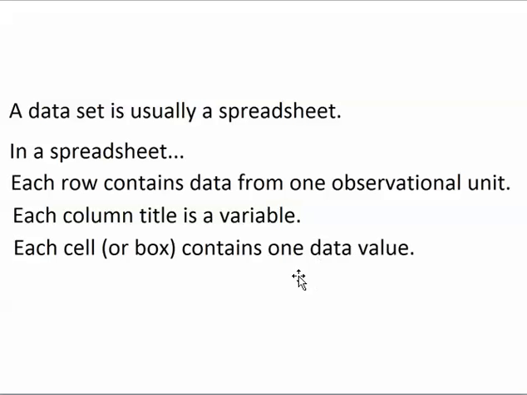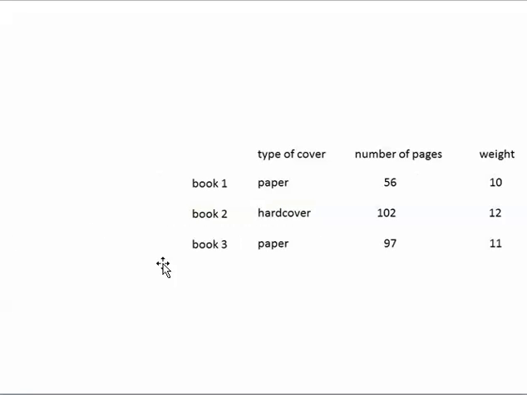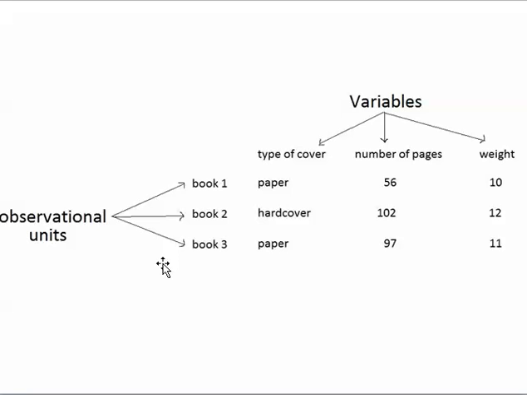Also, each cell or box in a spreadsheet contains 1 data value. Let's look at an example of a spreadsheet. In this spreadsheet, the 3 books are the observational units. They're the 3 things that I'm collecting data about. These 3 column titles are the 3 variables. If I'm recording the type of cover, the number of pages, and the weight of each book, those are the 3 variables.